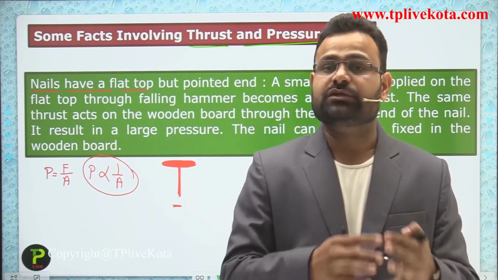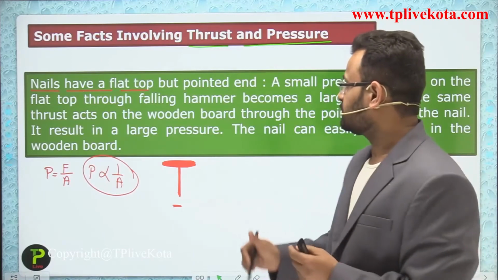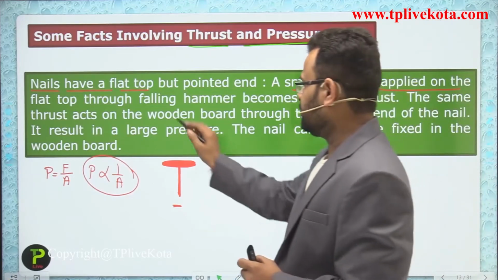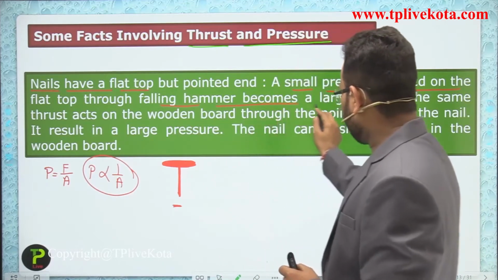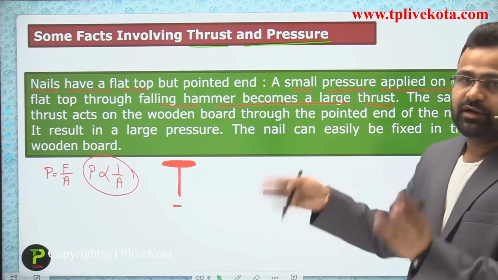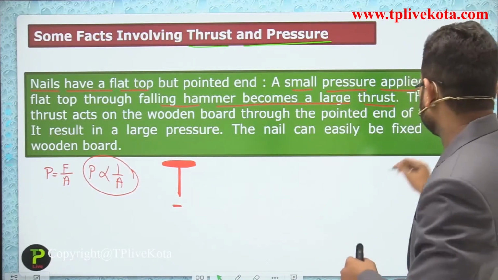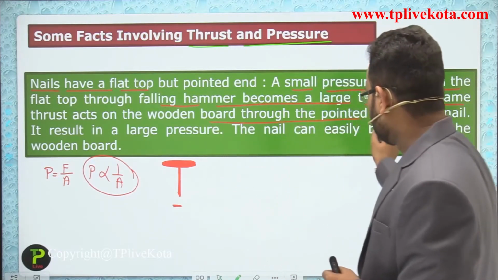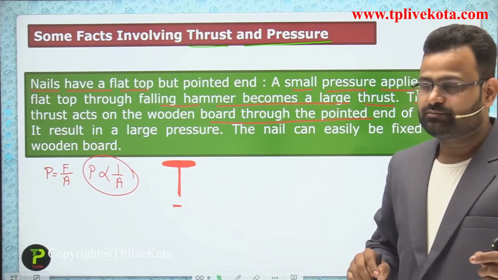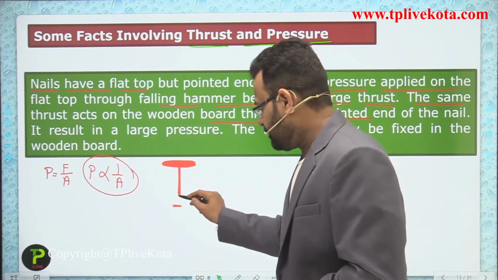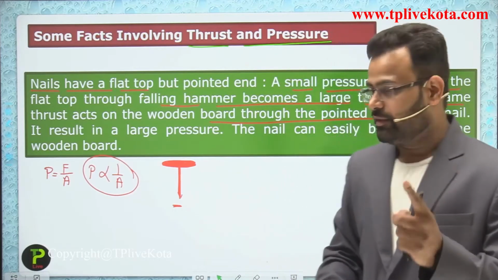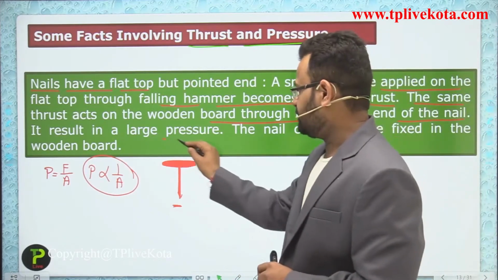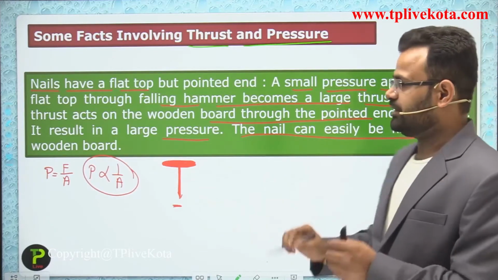According to that explanation, the effect of a small force becomes that of a large force. A small pressure applied on the flat top by the falling hammer becomes a large thrust. The same thrust acts on the wooden board through the pointed end of the nail, and it results in a large pressure, so the nail can easily be fixed in a wooden board.